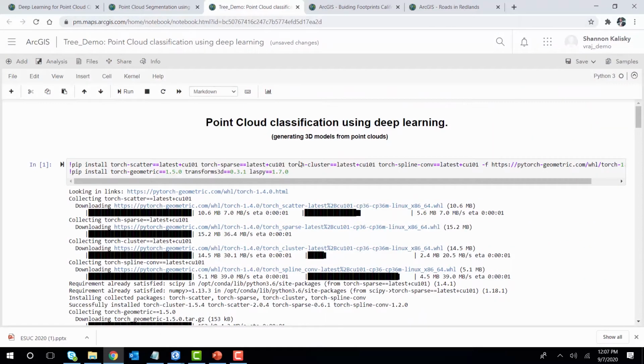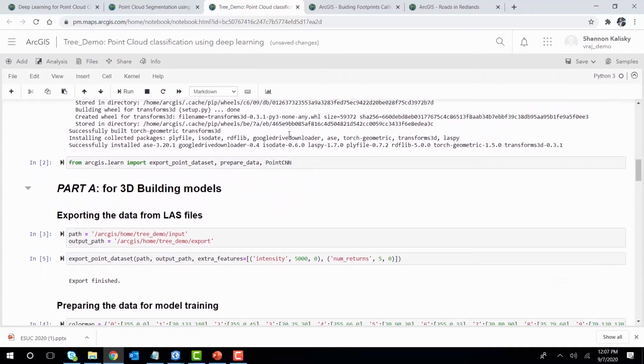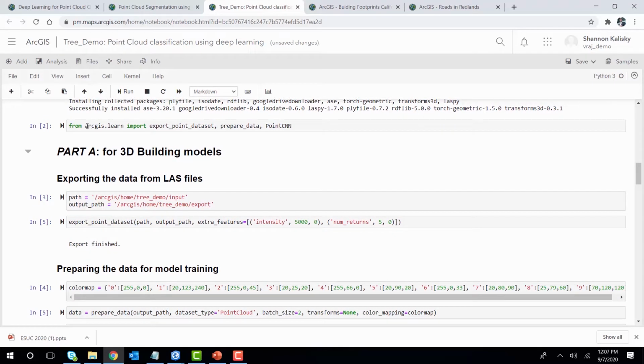We're going to use ArcGIS Notebooks on ArcGIS Online, which, as you know, shipped recently, and I really encourage you to try it out. One version of it comes with GPUs that can help you train these deep learning models. We're going to start by installing some prerequisites, some of the libraries and frameworks that we need, like PyTorch here. Let me walk you quickly through the notebook. We are using arcgis.learn, which is part of the Python API, including a lot of capabilities when it comes to deep learning. arcgis.learn can help you prepare data for deep learning, do image augmentation, train deep learning models, use deep learning models, and deploy deep learning models into production.